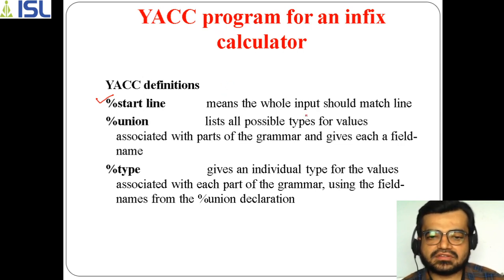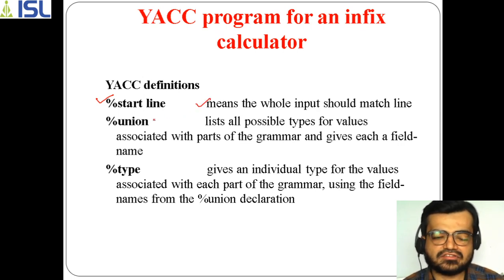Okay, that matching process will happen here. So in this start line, we'll see with an example, the next example. And this %union refers to whatever values you are taking in the grammar, and all the values in the grammar will be taken here, and it gives a field name. So with the help of %union you are taking.